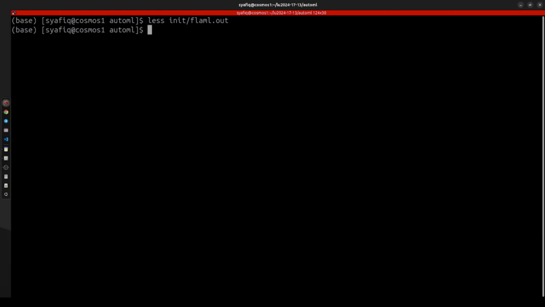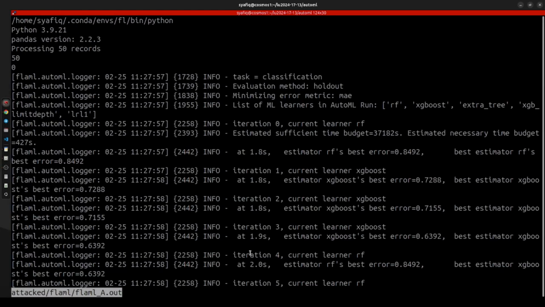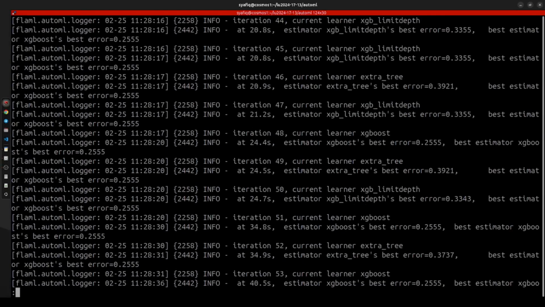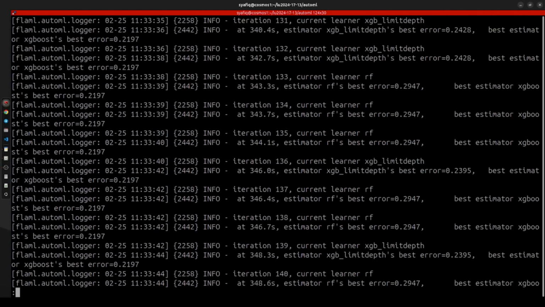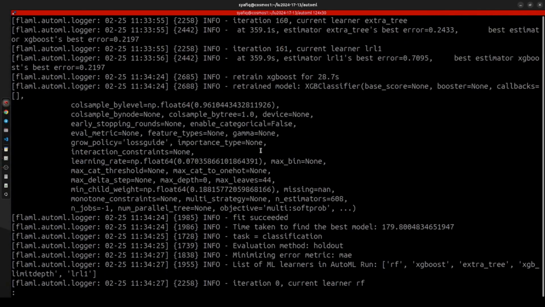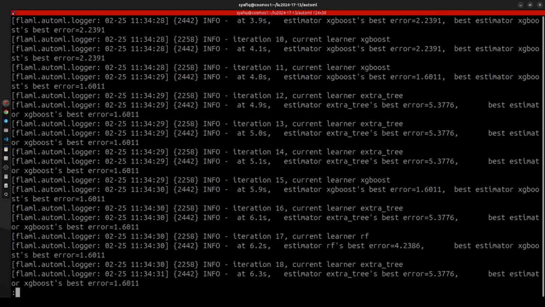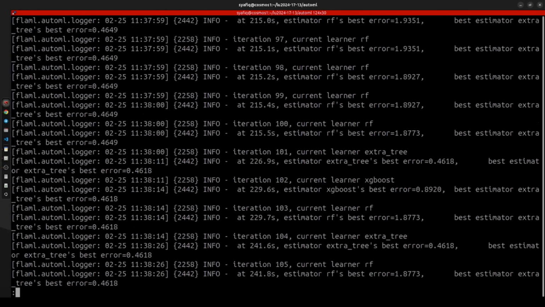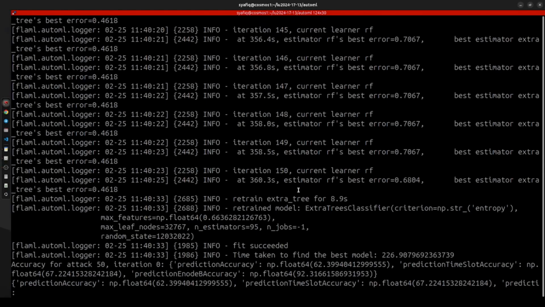Second, the attack scenario. This shows FLAML's model selection process when tuple jump attacks are actively occurring during training. We extended the time budget to 360 seconds as specified in our methodology to allow for more thorough model exploration under adversarial conditions. The framework again produces 2 models with combined accuracy metrics, allowing us to compare robustness against the baseline performance.